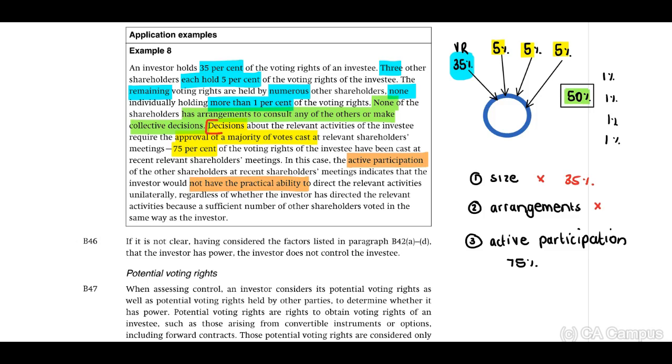decisions about the relevant activities of the investee require the approval of a majority of votes cast at relevant shareholders' meetings. 75% of the voting rights of the investee have been cast at recent relevant shareholders' meetings. Now, it indicates to us that 75% of voting rights have been cast at other meetings.